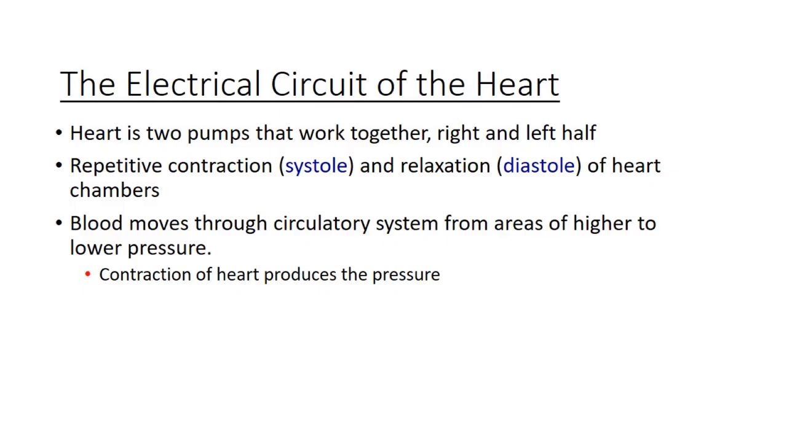So the heart has two pumps that work together, as I said before, left and right, both of them working together. There is repeated contraction when blood goes out, and then relaxation after the contraction. The repetitive contractions are called systole, or you might have heard about systolic pressure, and the relaxation is diastole, or diastolic pressure, of the heart chambers. Blood moves through the circulatory system from areas of higher to lower pressure.